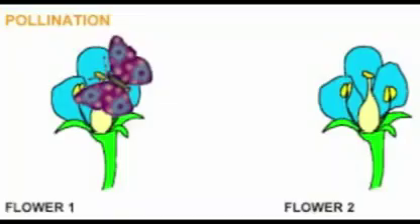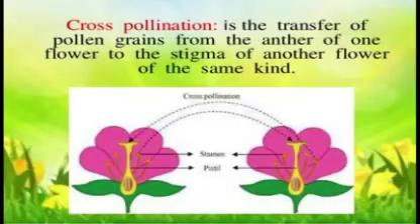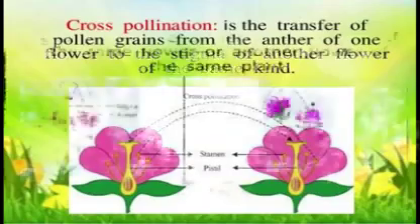Bees, butterflies and a variety of birds help to carry pollen grains from one flower to another. Pollen grains stick to their legs, wings, etc. When they move from one flower to another, this is called cross-pollination.